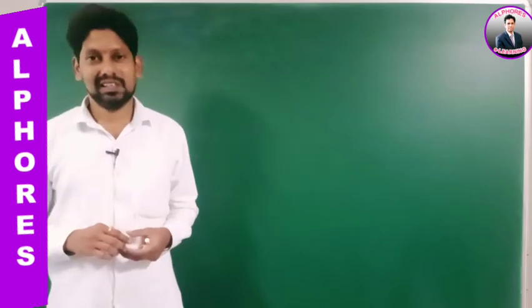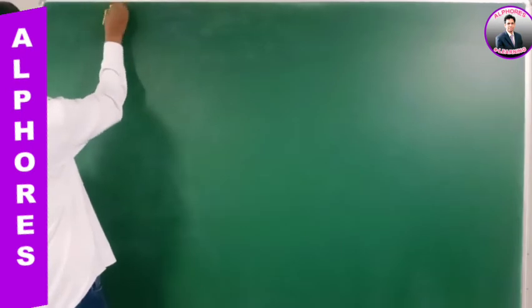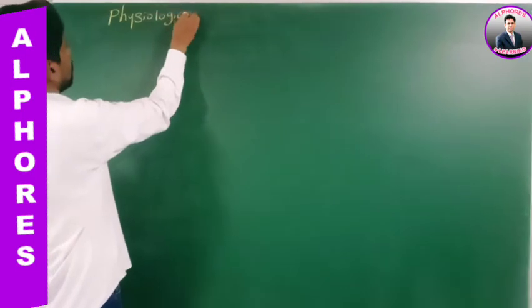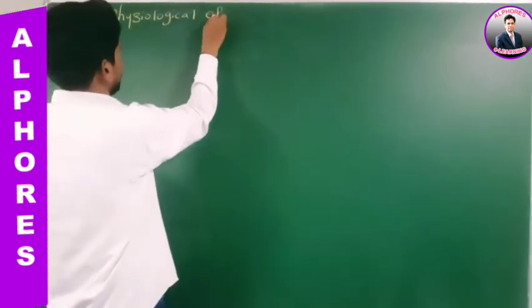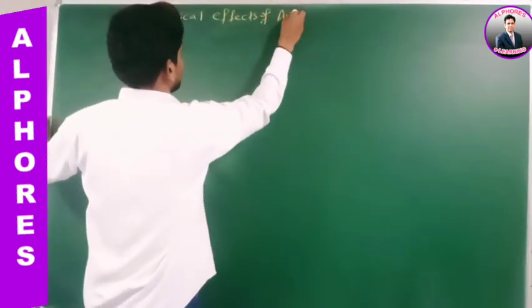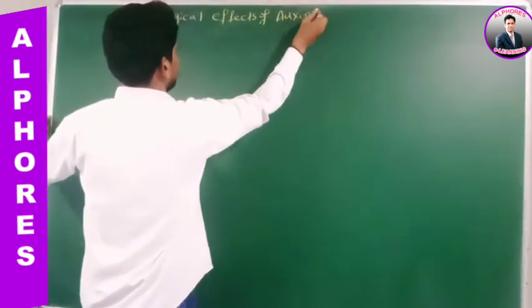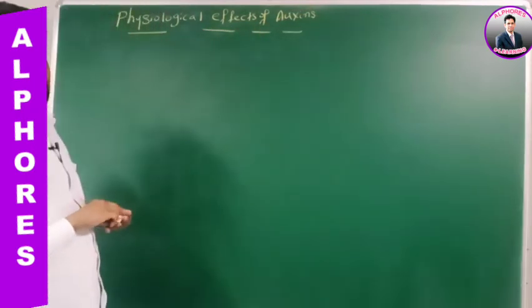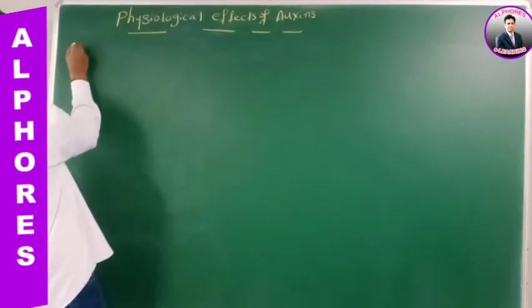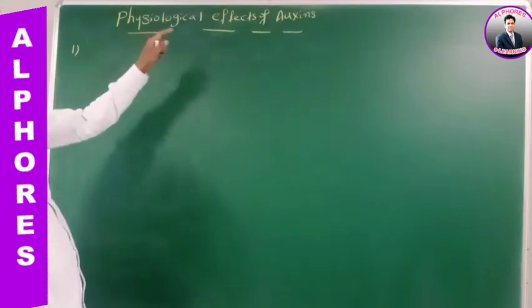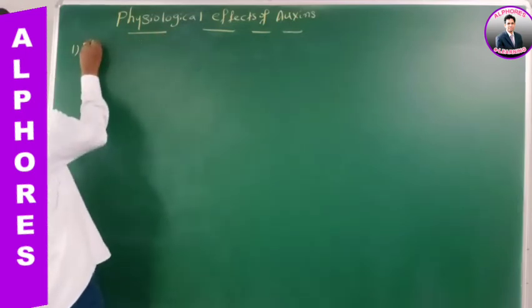Students, we are discussing auxins, right? Go for the physiological effects of auxins. Go for the first one, number one. Sir, we are discussing physiological effects of what? Auxins. Root formation.